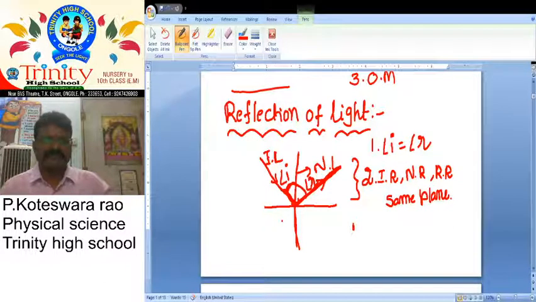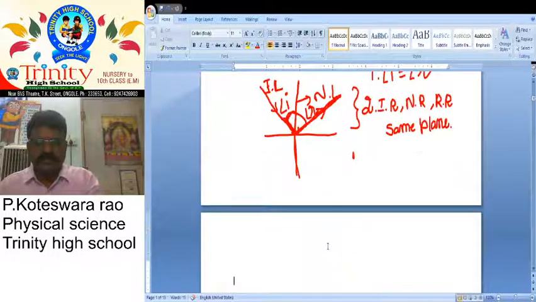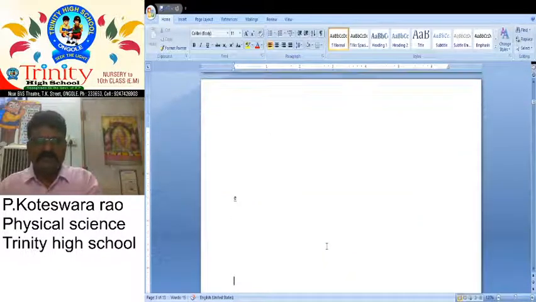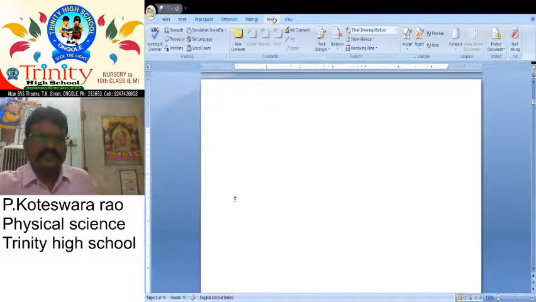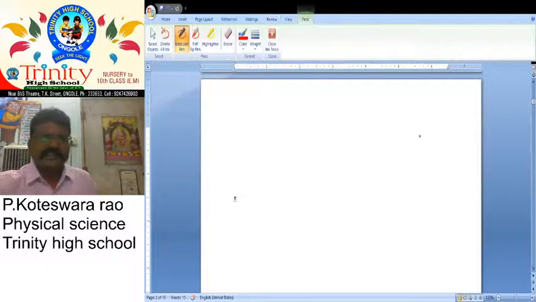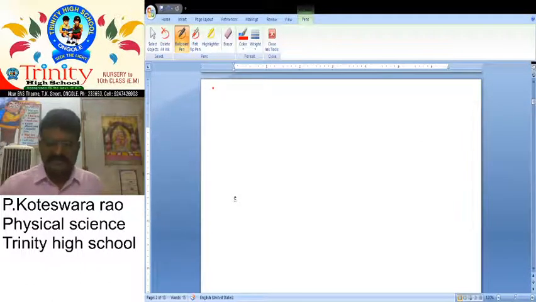And after this, what about the types of mirrors? Concave mirror, convex mirror, plane mirror. You already discussed convex, concave, and plane mirrors. And what about their nature? What happens if you take an object and it falls on mirrors, either concave, convex or plane?